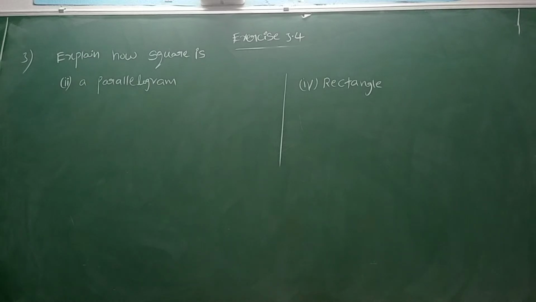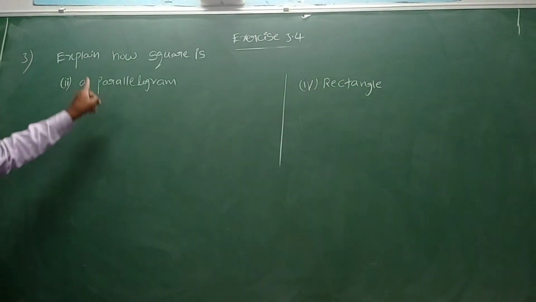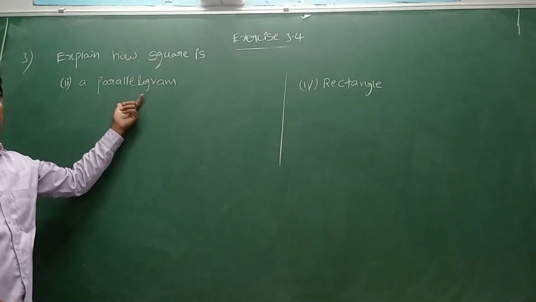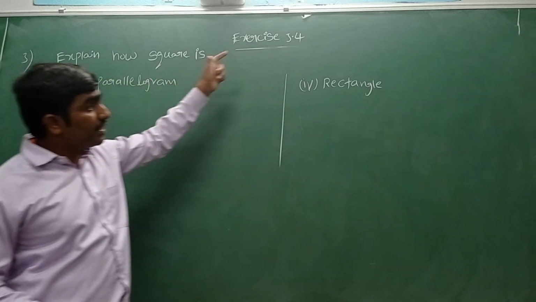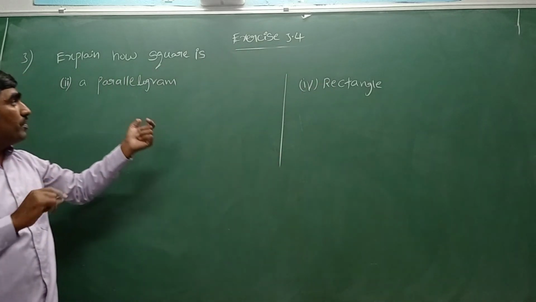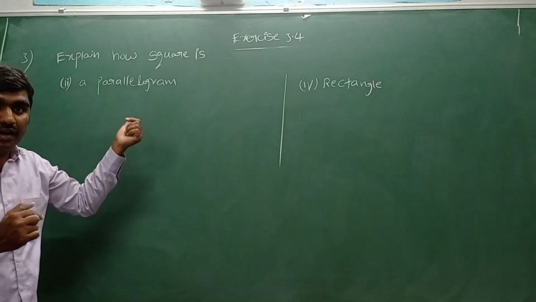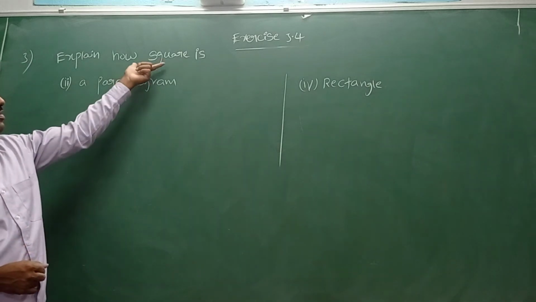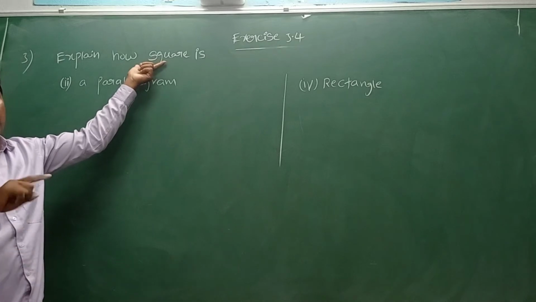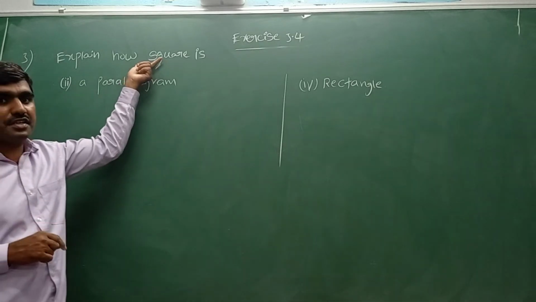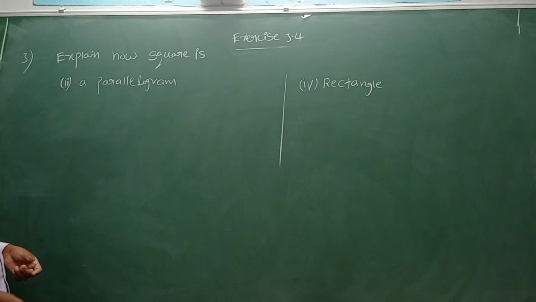Yeah, next let's go for the third bit. They are asking, explain how a square is a parallelogram, and explain how a square is a rectangle. Actually, what do we need to get a parallelogram? Two pairs of opposite sides parallel and equal. Even the same thing we can see in a square also. What are the properties of a square? All sides are equal, opposite sides are parallel.